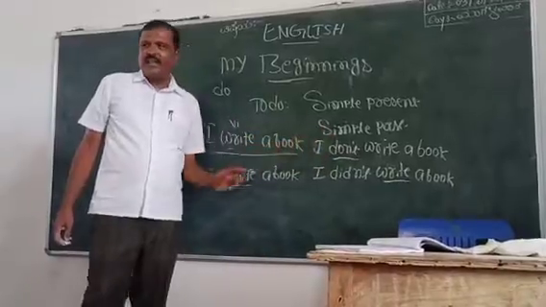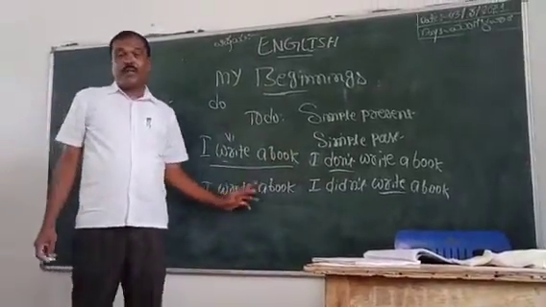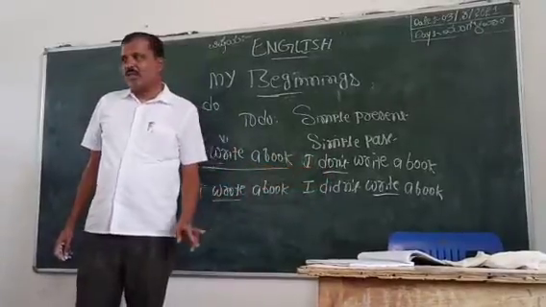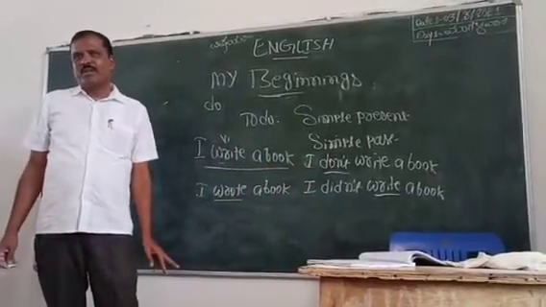I don't write a book. I wrote a book. The negative is I didn't write a book.